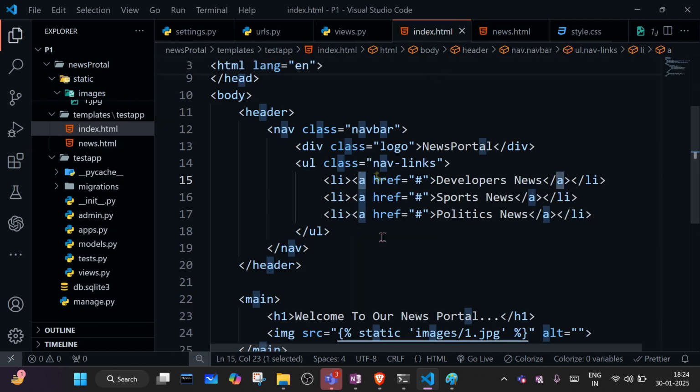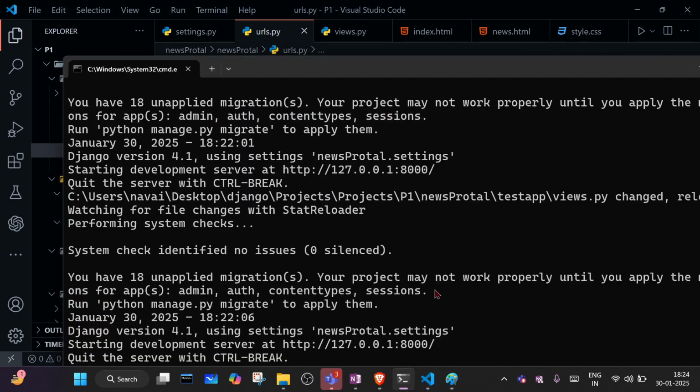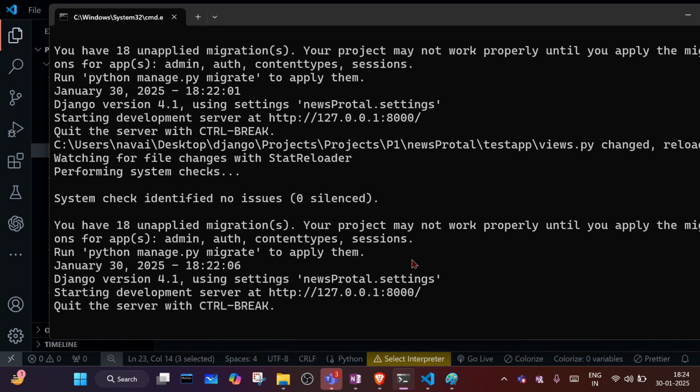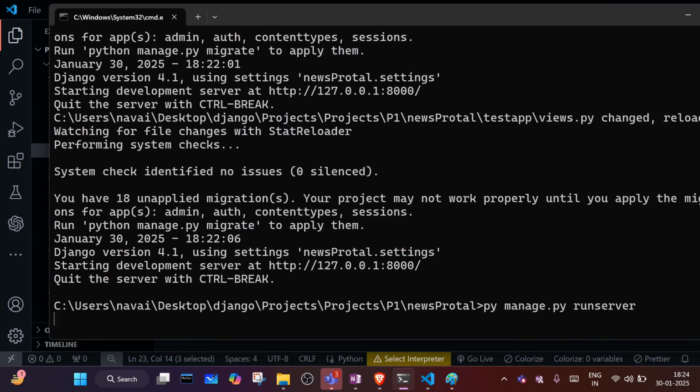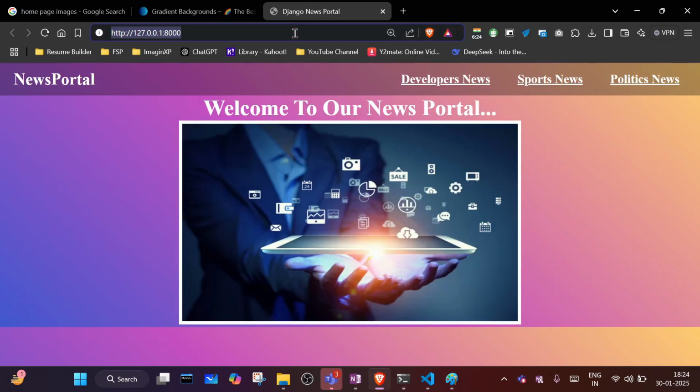Okay, and I'll go to the index, and here on index I will give the endpoint. What is our endpoint name? The one which we have declared in the URL there. So it should work. Let's run it. The server is already running. Let's stop it and run it again. Let's refresh. Go to the dev news.